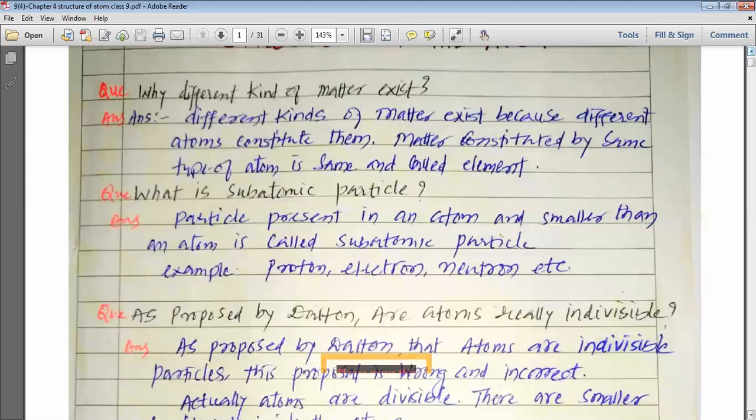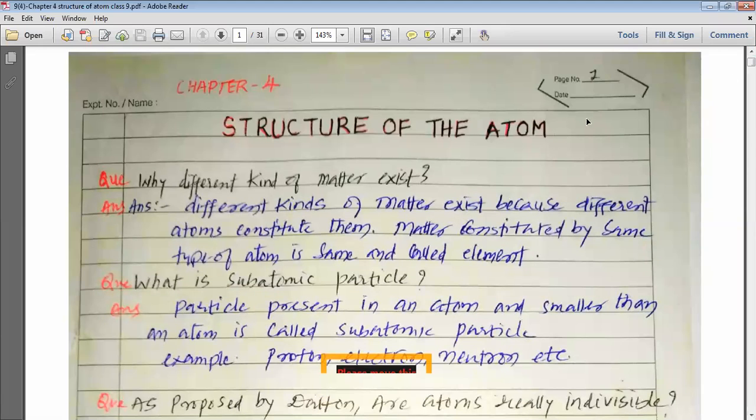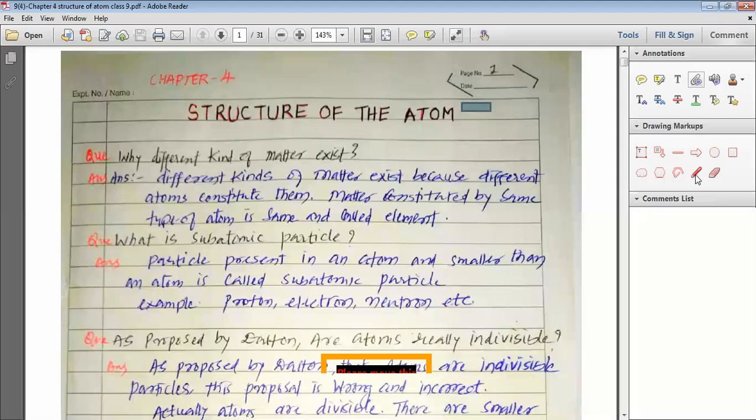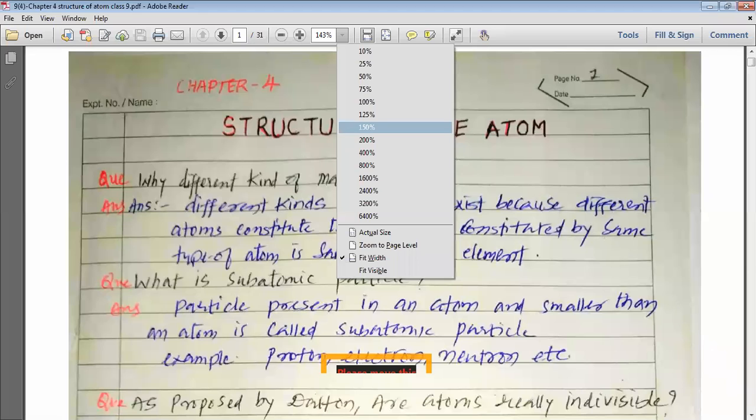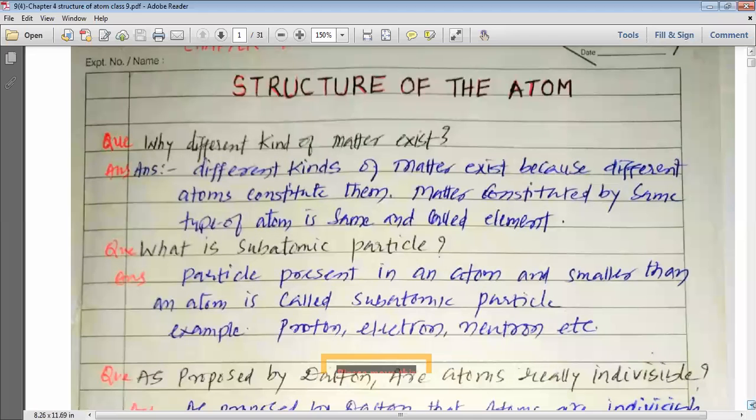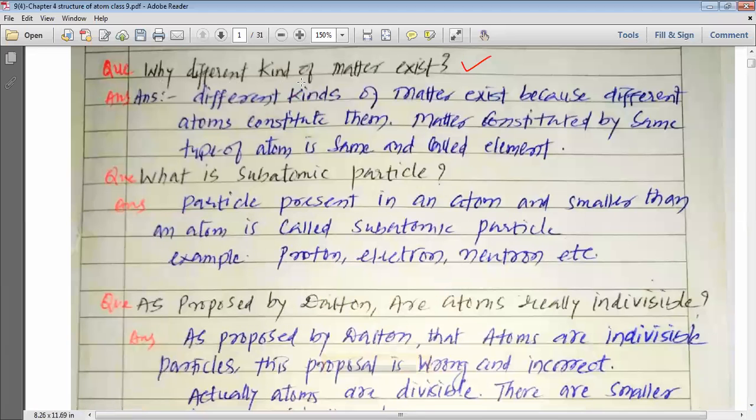So my dear students, today we want to study about the structure of atom. Chemistry is actually the material science, in which we study about the matter, and matter is generally made up of the atoms, and that is why we want to study the structure of atom. Now the first question arises: why do different kinds of matter exist?